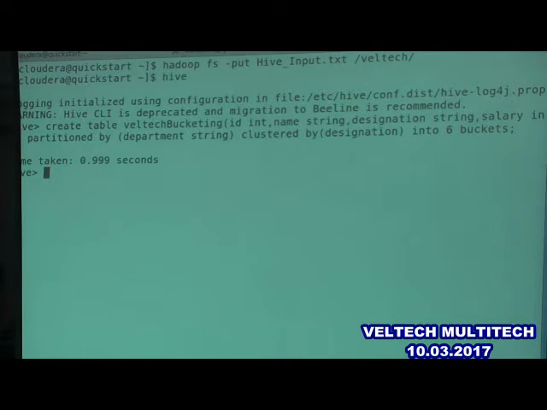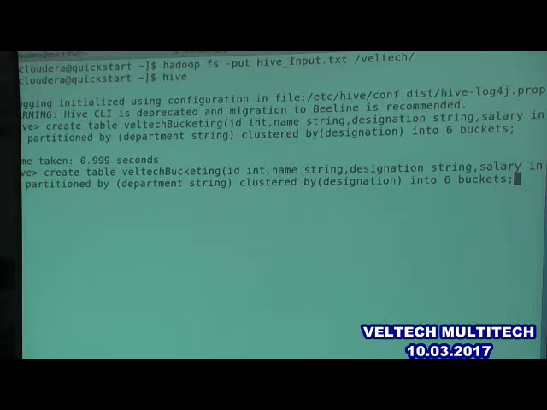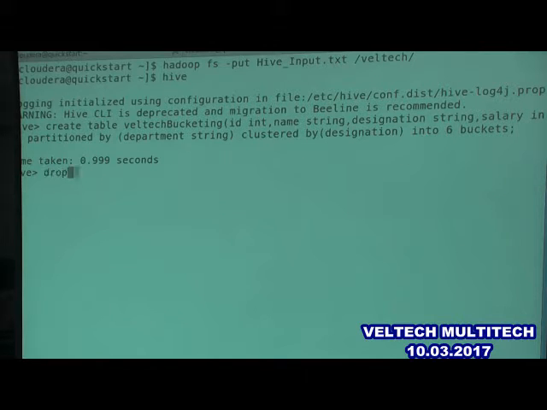Okay? Now, insert overwrite. By default, bucketing is also disabled. You have to enable it. So set hive.enforce.bucketing is equal to true. You have to give this property.